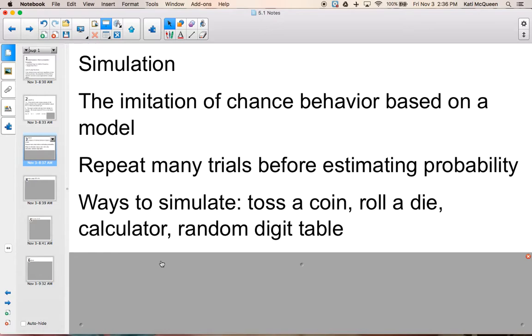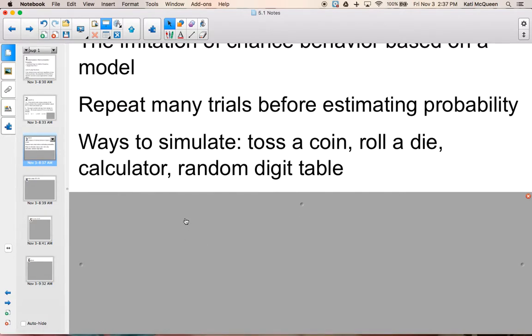A calculator, you can tell it exactly what to use. The problem with that, though, is on the AP test, there's no way for them to be able to tell if you are actually doing something in your calculator or if you're just making up numbers off the top of your head. So that's why we use the random digit table.